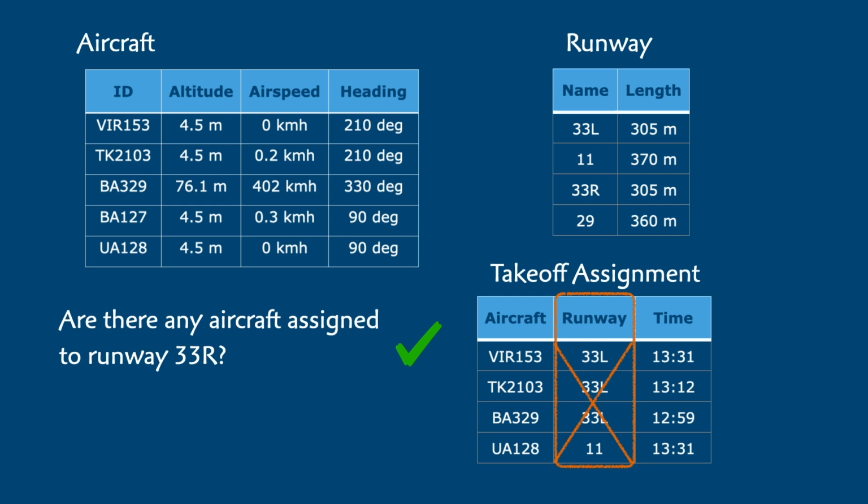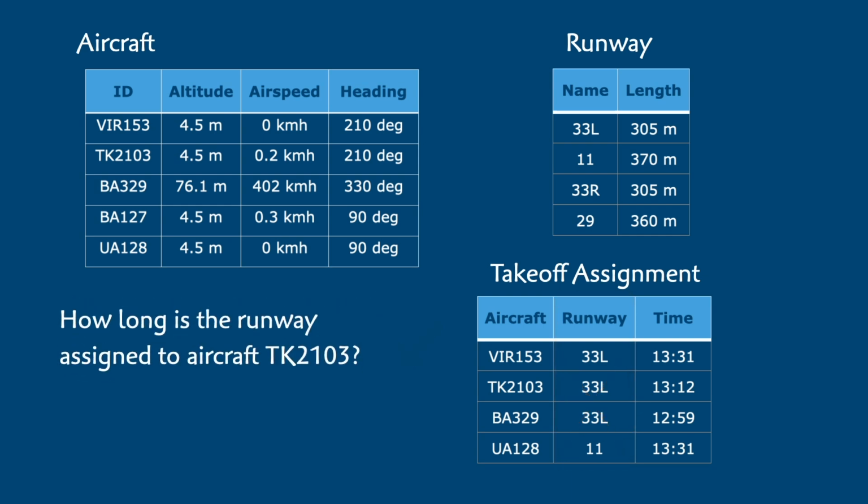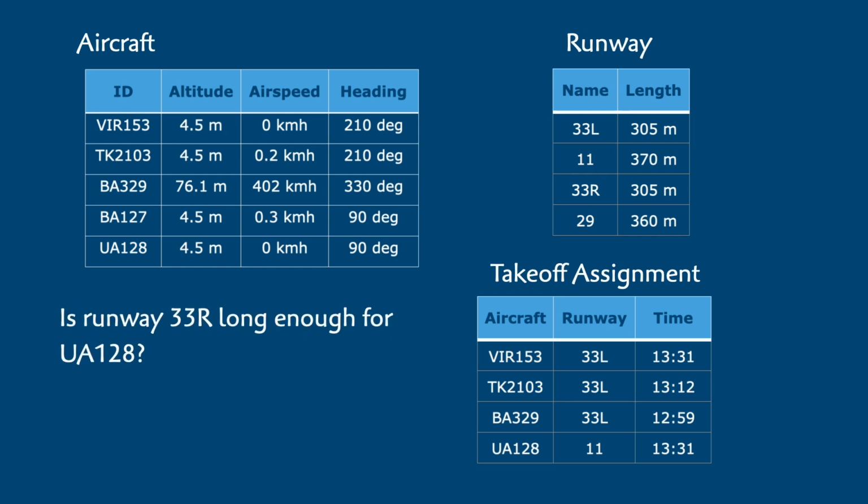Let's try another. How long is the runway assigned to aircraft TK2103? Can our tables answer that question? If so, how? Well, yes they do. We consult the takeoff assignment table to find TK2103 and see that it has 33L assigned. Then we can see that 33L is 305 meters long in the runway table. Okay, last one. Is runway 33R long enough for UA 128? What do you think?